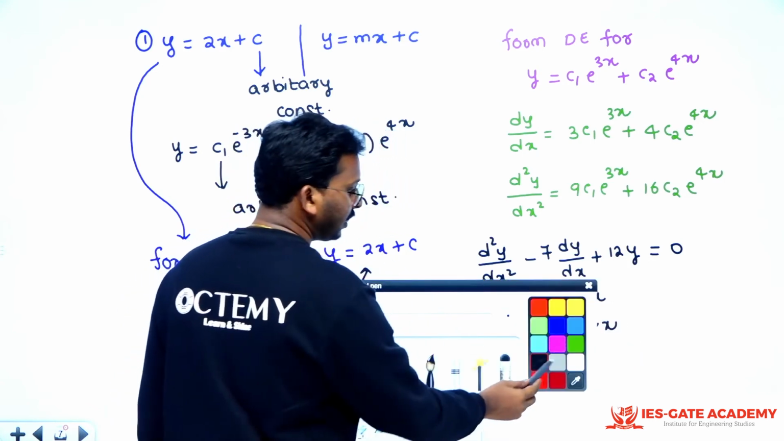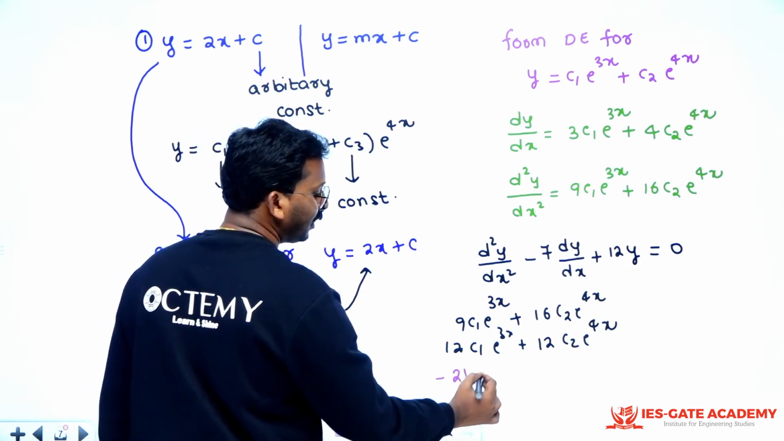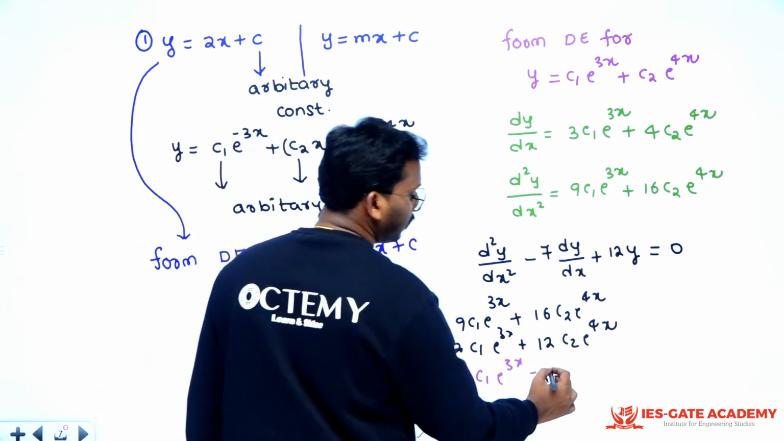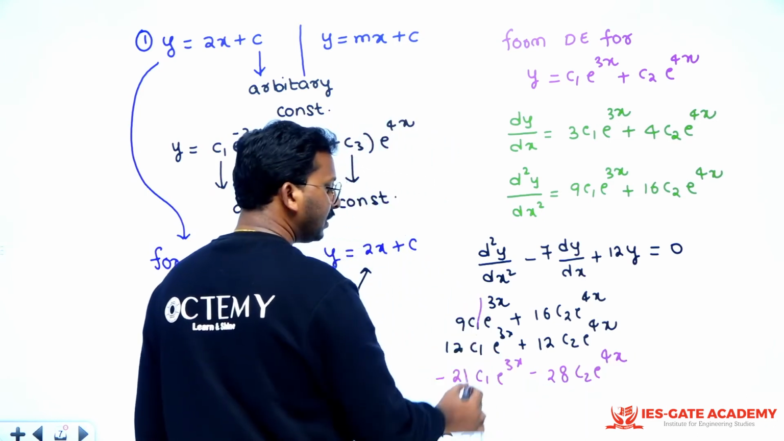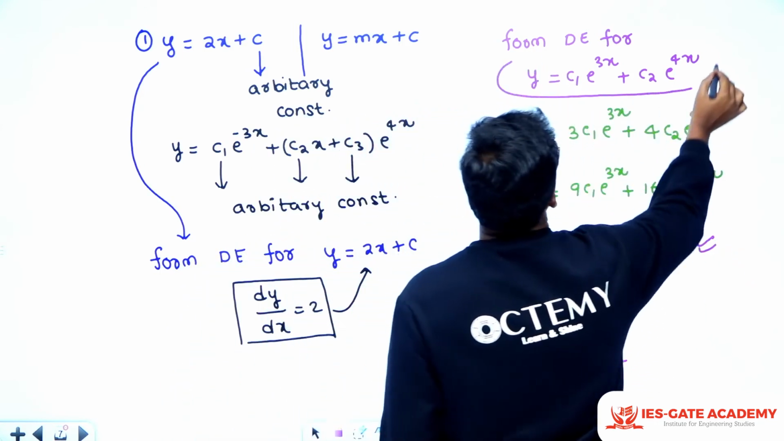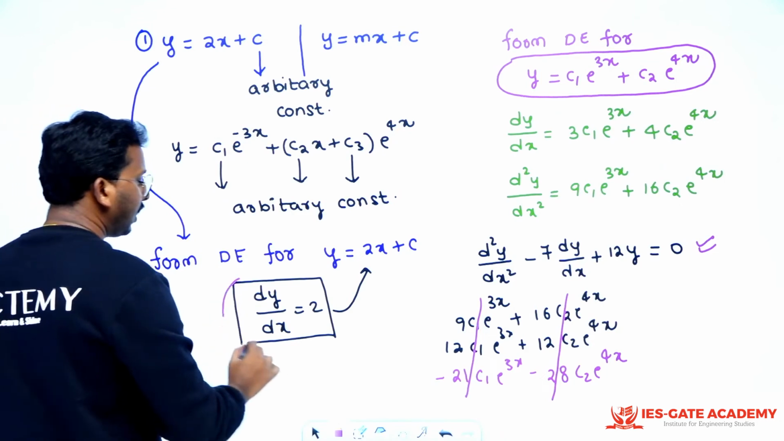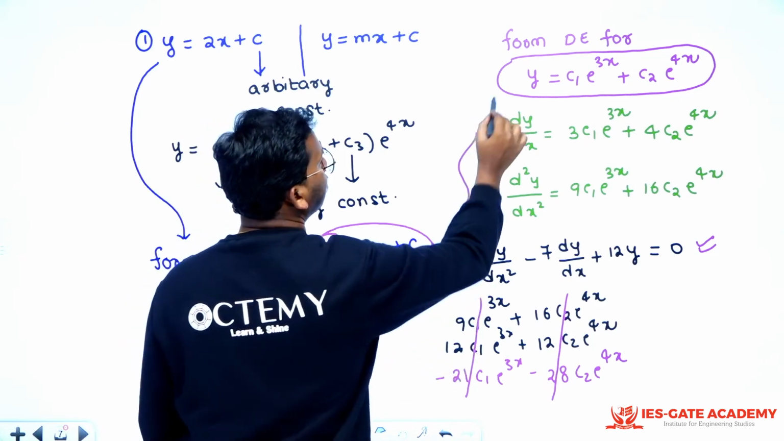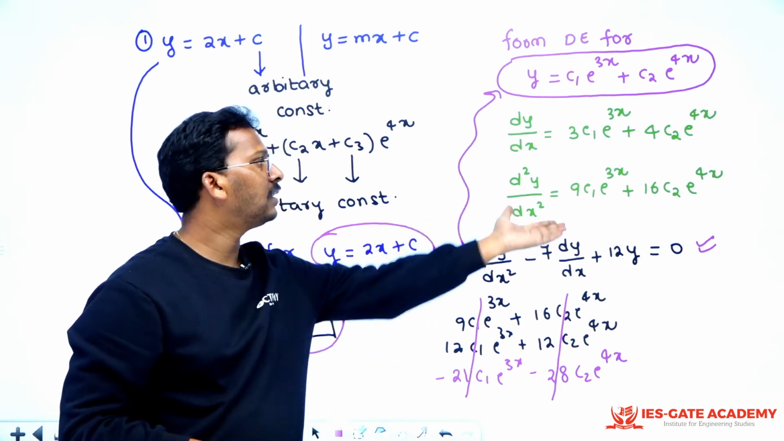Now see the minus term. What is the minus term, sir? Minus 7 3s are 21, minus 21c1 e power 3x, and minus 7 4s are 28, so this becomes minus 28c2 e power 4x. So when you add this, this will become 0, this will become 0. So this is the differential equation governing this particular solution, this particular y is equal to f of x, right? This is the differential equation for this. You might get a doubt, sir, how did you exactly know this? I'll tell you. When you go forward, you will understand this in the class, right?